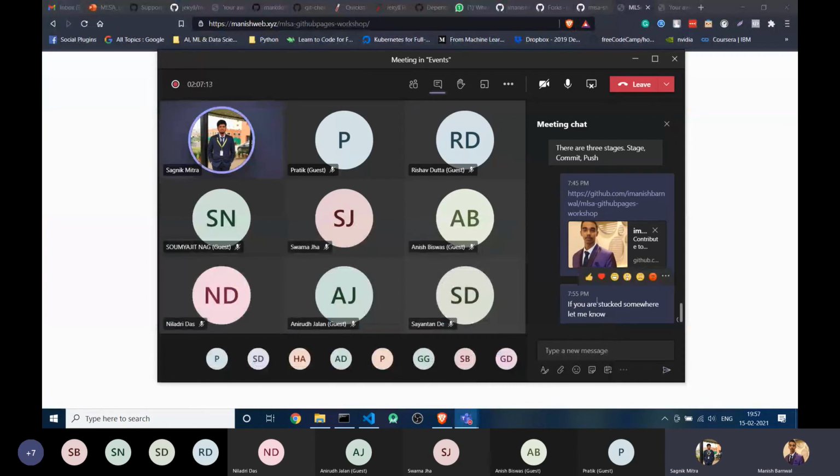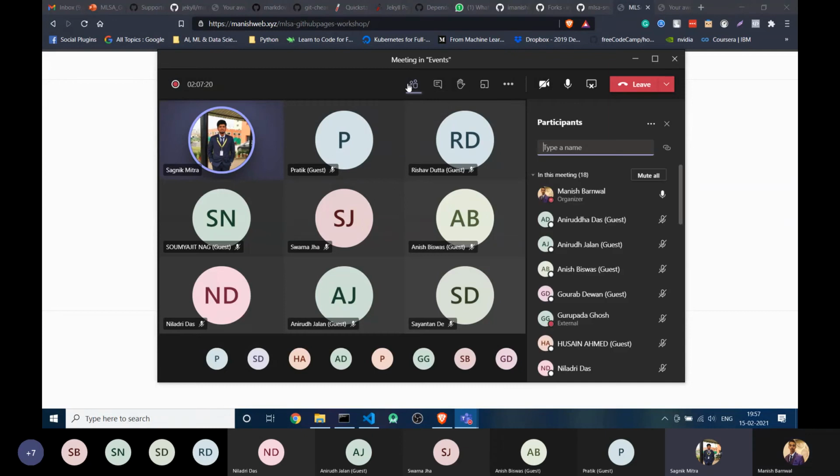So I will again share my screen. I will show how you can do it with the GUI, if you don't have Git. So Manish, please stop the screen share. Share the screen again. Okay.